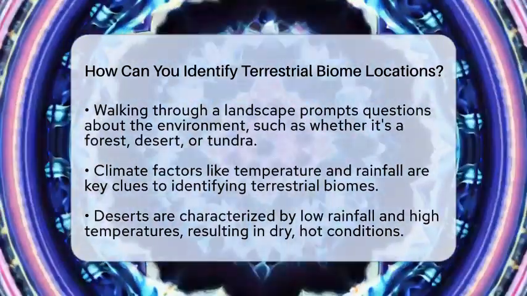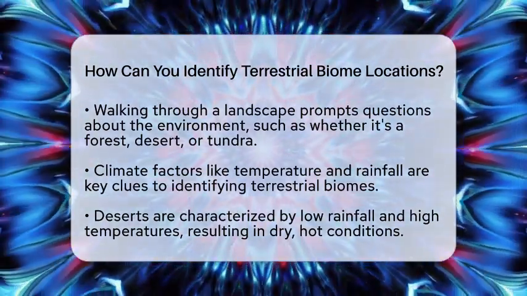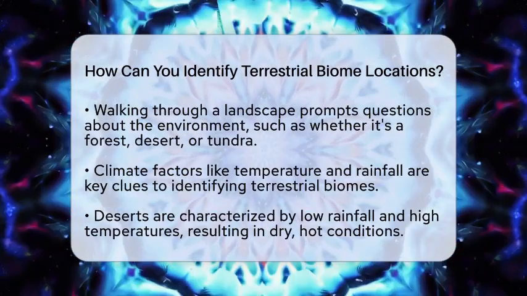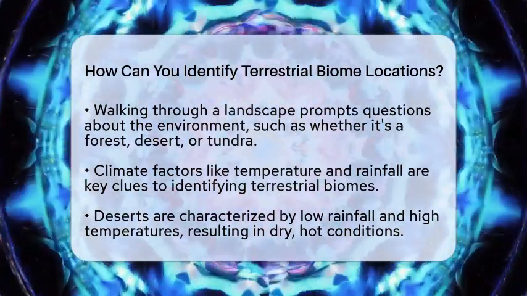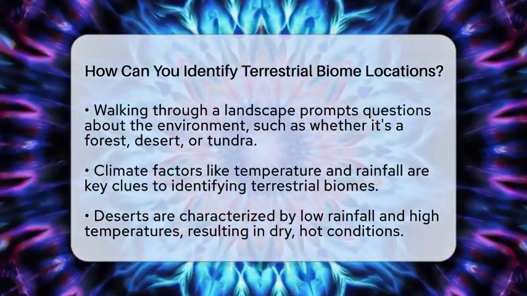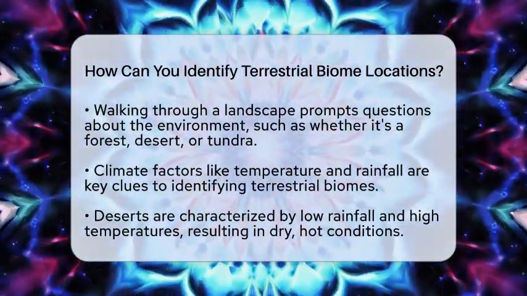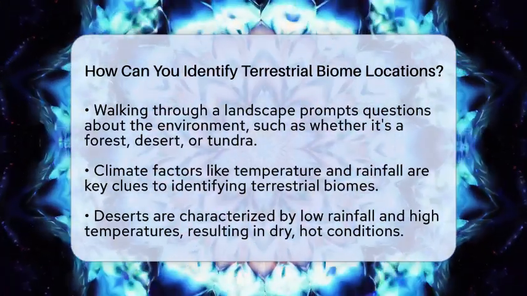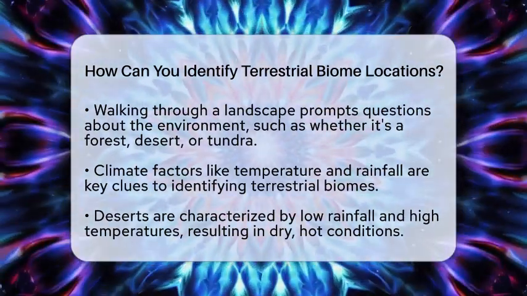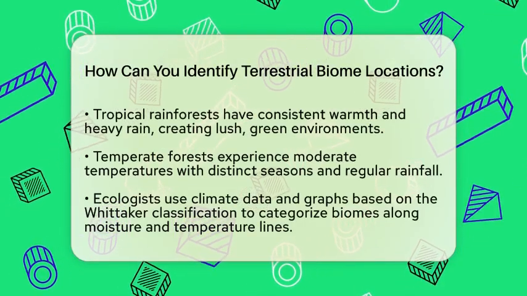The main clues are climate factors like temperature and rainfall. These two elements shape the plants and animals that can survive in an area. For example, deserts have very low rainfall and often high temperatures, making them dry and hot. Tropical rainforests are warm all year and get heavy rain, creating a lush, green environment. Temperate forests have moderate temperatures with distinct seasons and regular rainfall, making them comfortable for many trees and animals.